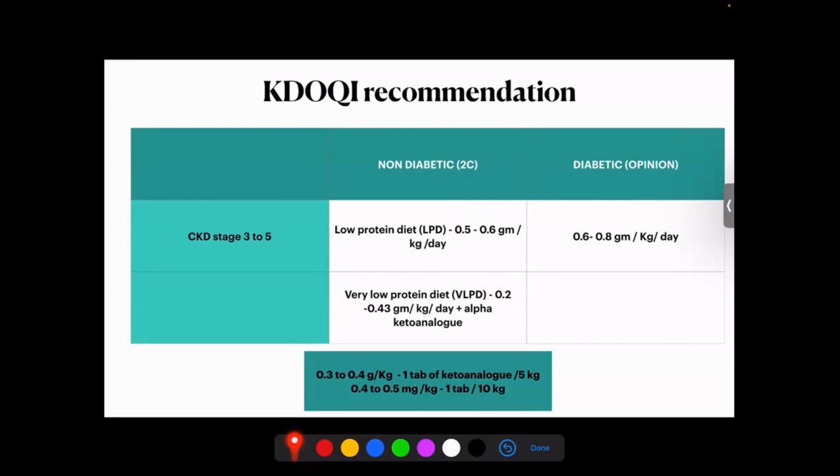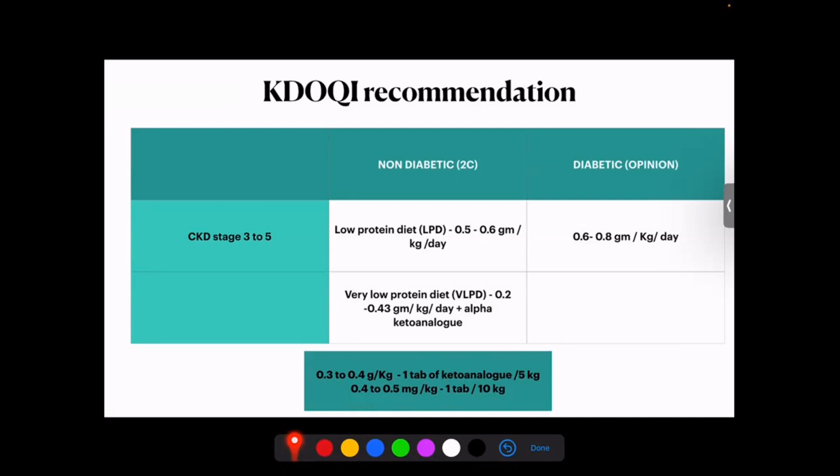And hence they added alpha keto analog to it. So how many tablets do we add of alpha keto analog? This also is given in the recommendations: if you're trying to give a protein restriction to the tune of 0.3 to 0.4 gram per kilogram, we give about 1 tab of keto analog for every 5